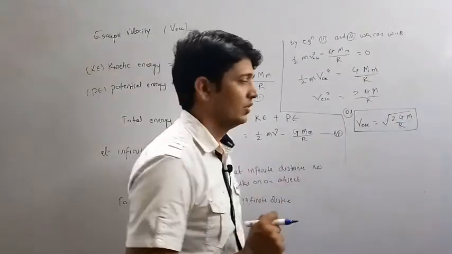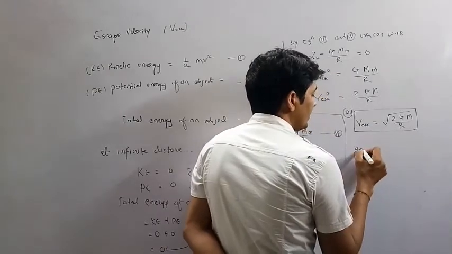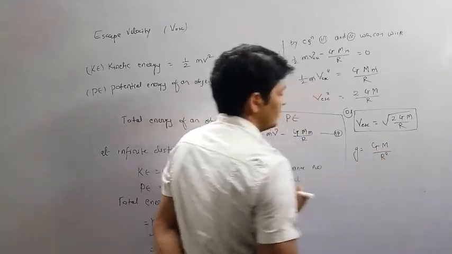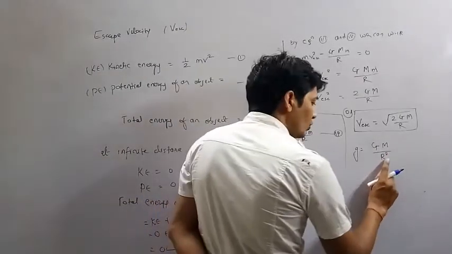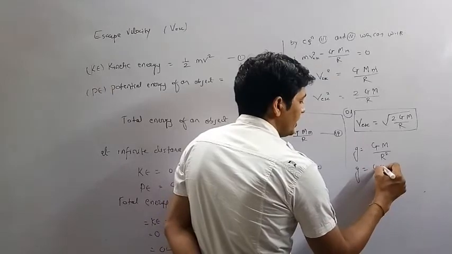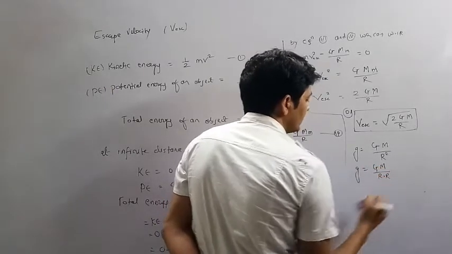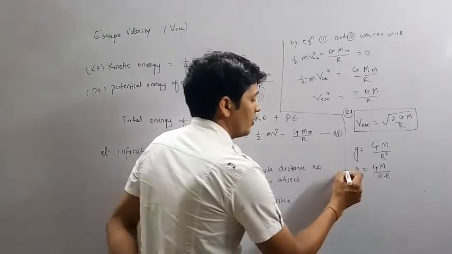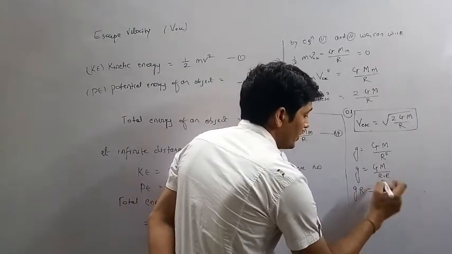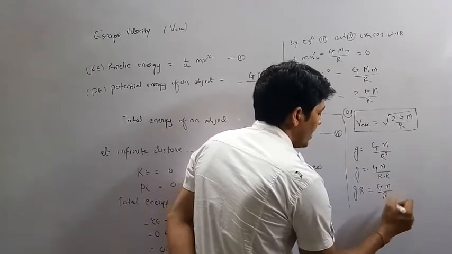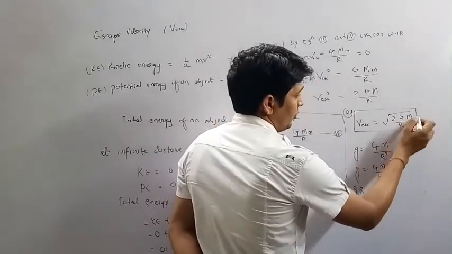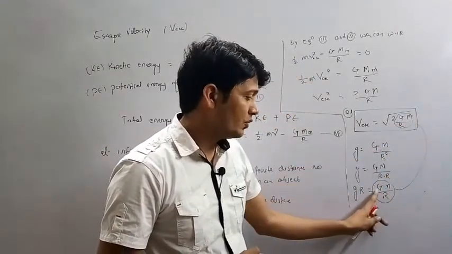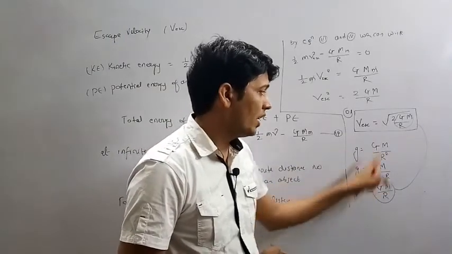We can solve this further. We have small g equals capital G into capital M divided by radius of earth square, that is g equals G M divided by R into R. If we transfer one of the R to this side, it comes in multiple form, so g into R equals capital G into capital M divided by R. We can place g into R over here.